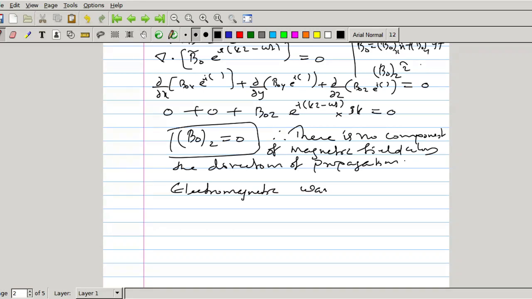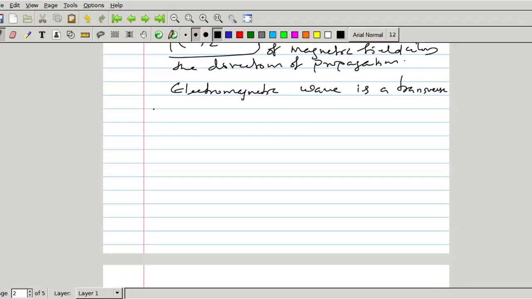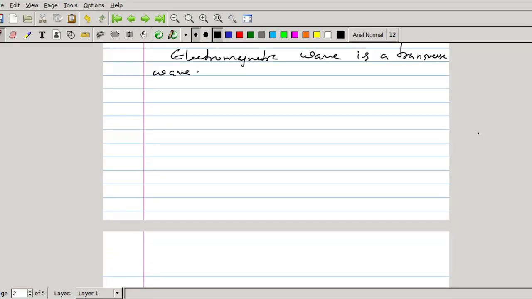Electromagnetic wave is a transverse wave. There is no component of electric and magnetic field vectors along the direction of propagation of wave. If the wave is propagating along the z direction, no component of electric field along z direction. In a similar way, no component of magnetic field along the z direction. So we discussed Maxwell's first equation and second equation. Based on that, we have shown that electromagnetic wave is a transverse wave. Light is an example for electromagnetic wave. So light is a transverse wave.